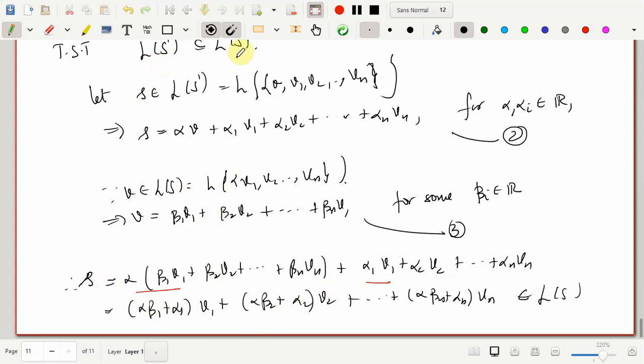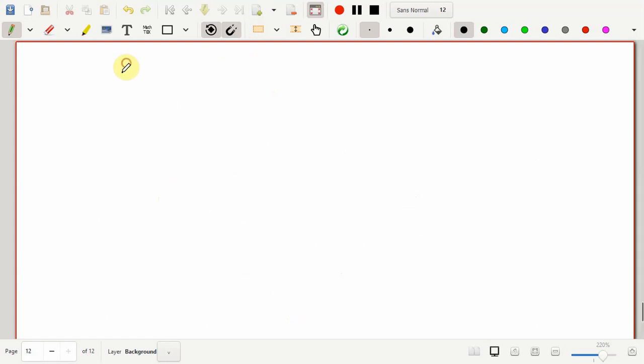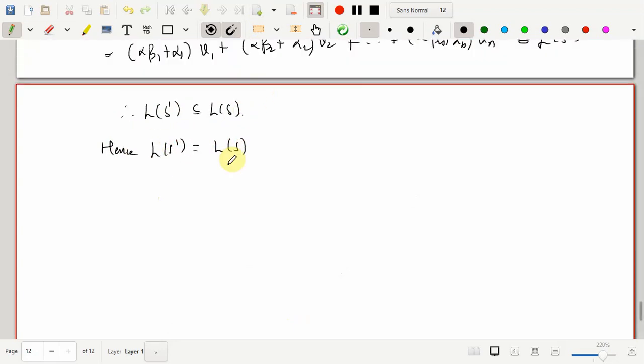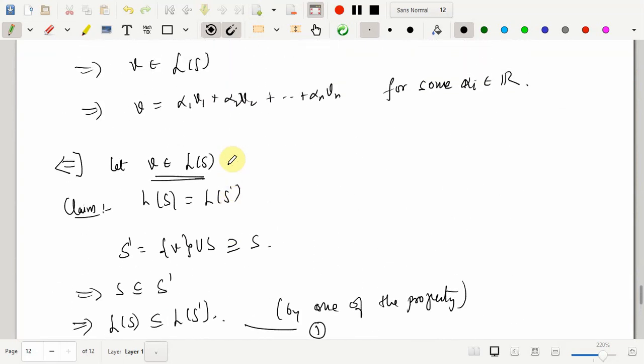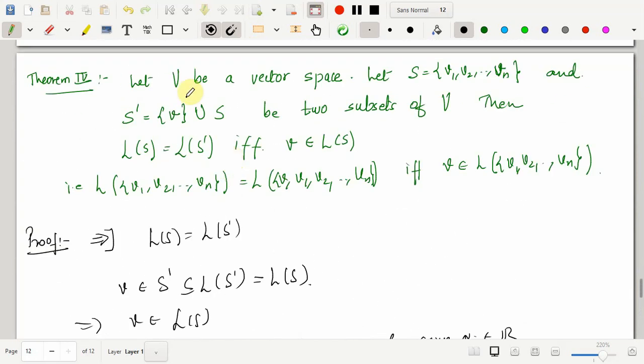the linear span of S prime is contained in the linear span of S, and therefore from 1 and 2, the linear span of S prime is equal to the linear span of S. The idea of this statement can be more generalized. Here we have only one additional element, but if you have more than one additional element, the idea is again simple. Each of these should be expressible as a linear combination of vectors in S, right? Then only the linear span of S would be the same as the linear span of S prime.